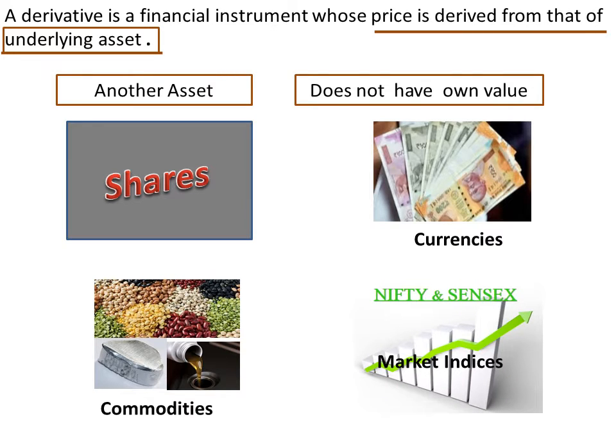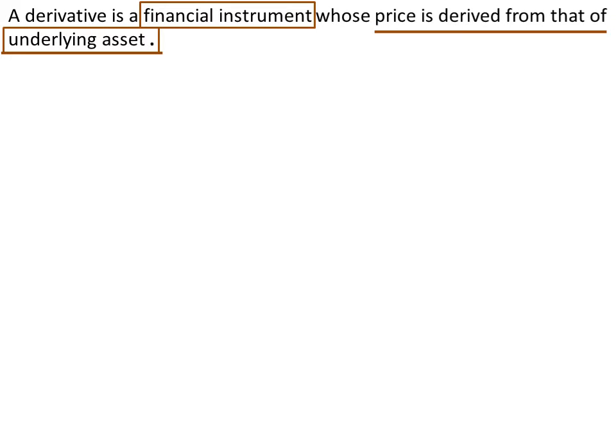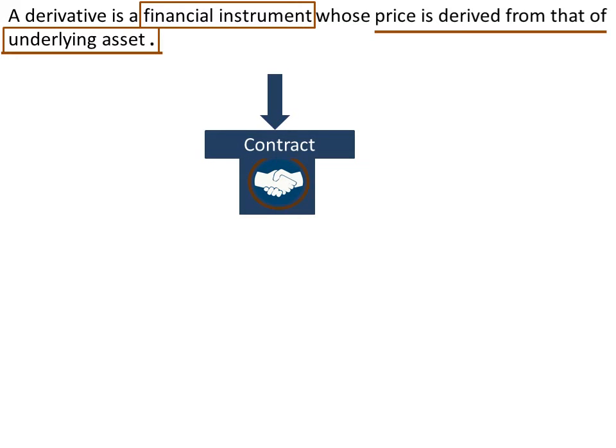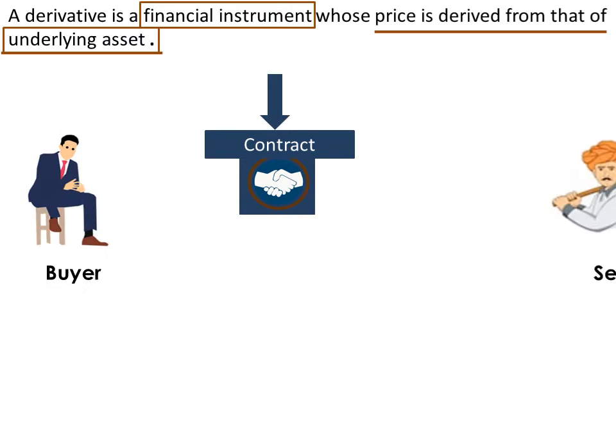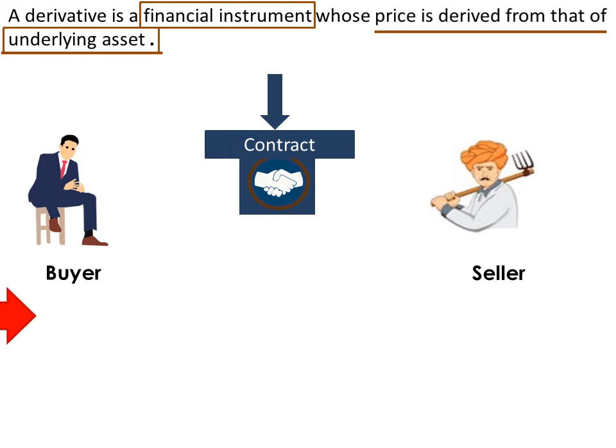Then what does this financial instrument mean? What does derivative exactly mean? A derivative is a document which is signed after entering into a contract. So basically it is a contract between two parties, buyer and seller, when the buyer wants to buy something and the seller wants to sell something.